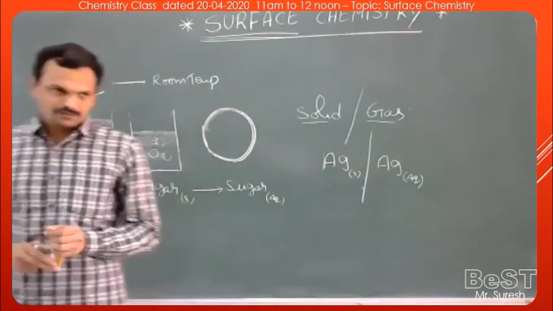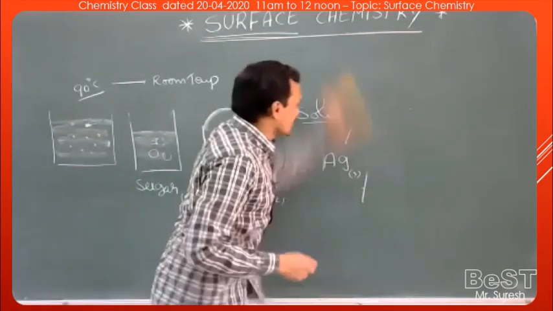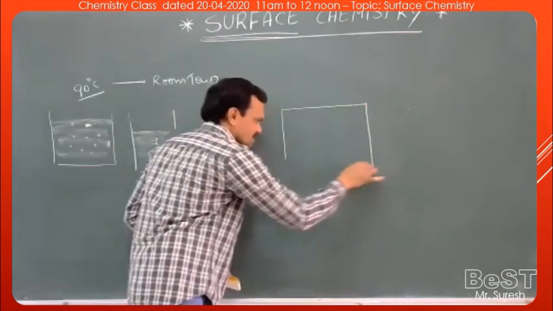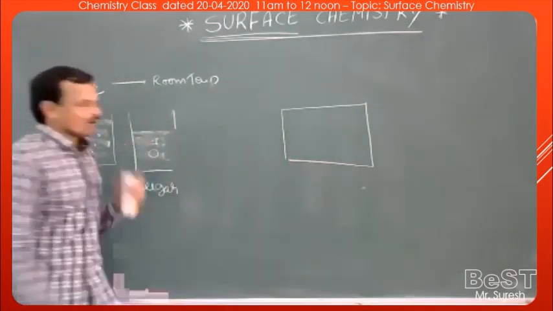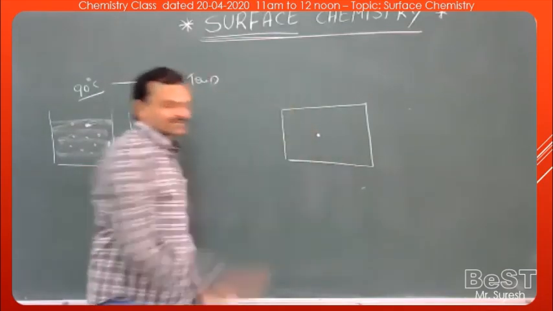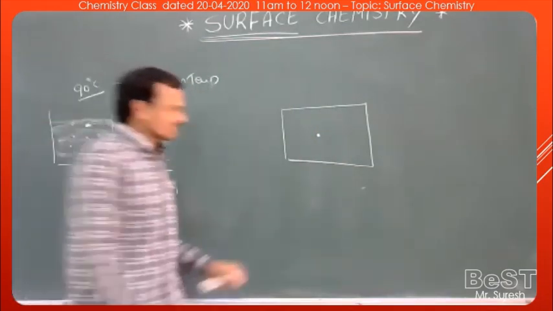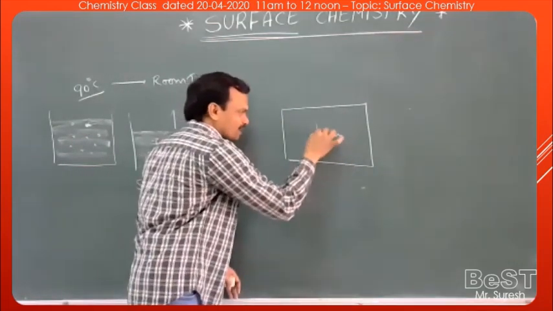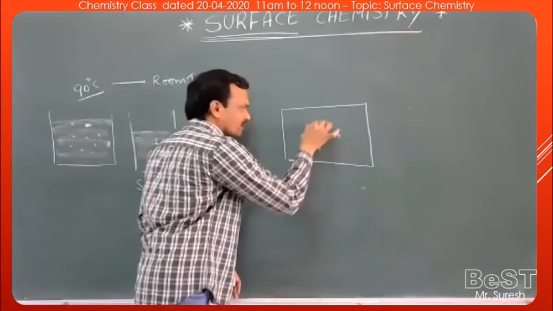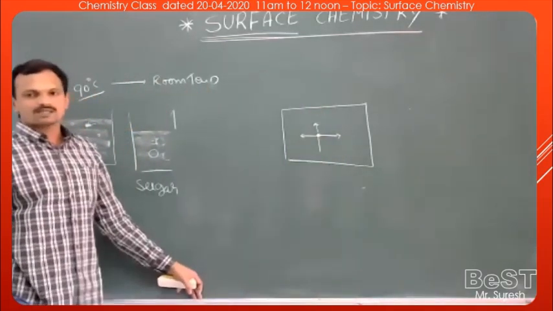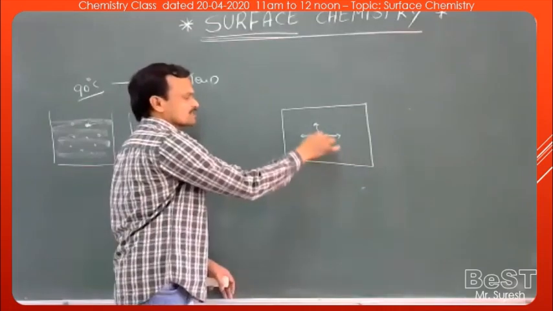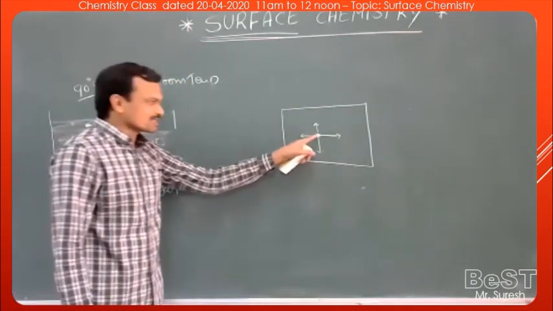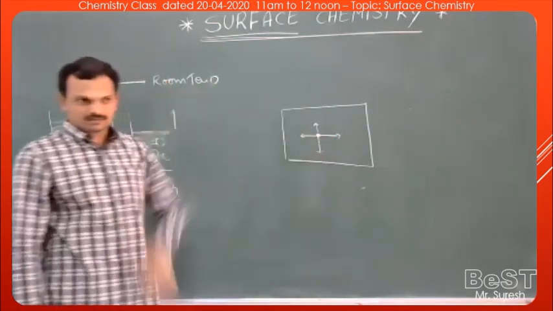Why? Because if you take a solid substance, let's say I am going to take a solid substance here. This is the solid substance. Now take a molecule in the bulk of this solid substance. If a particle is present in the bulk, this particle is attracted by the surrounding molecules equally in all directions. That means the net attractive force on this molecule or particle is 0. So it has balanced forces in all directions.